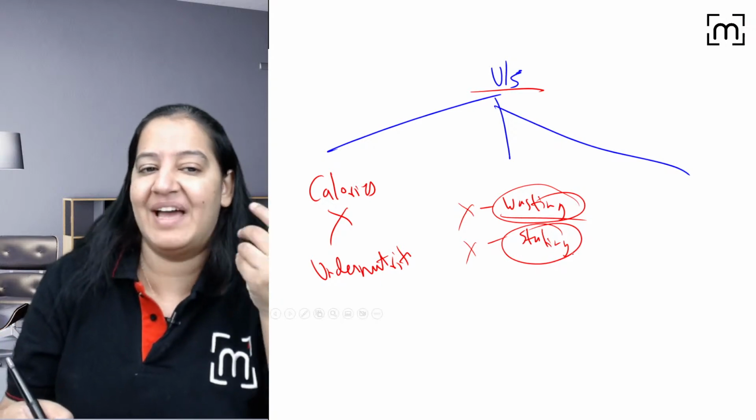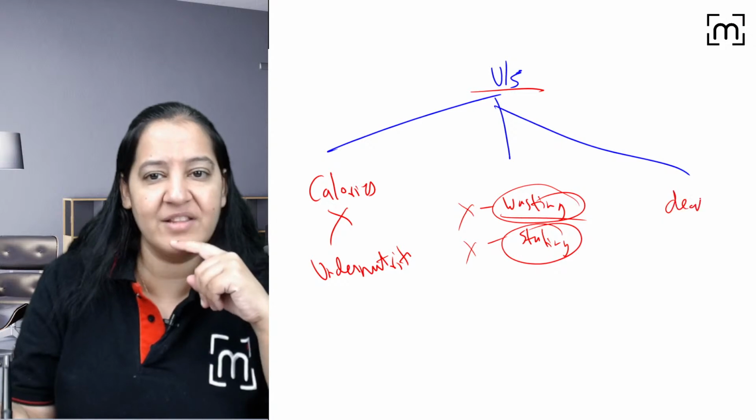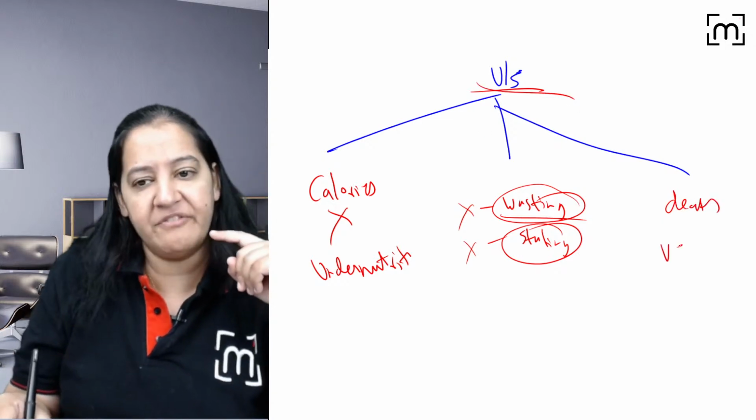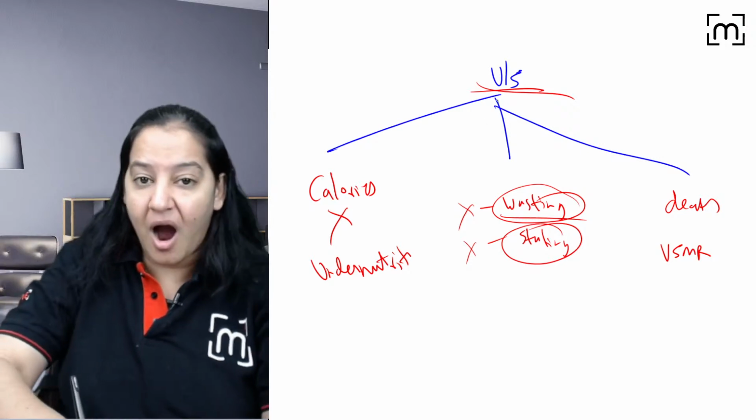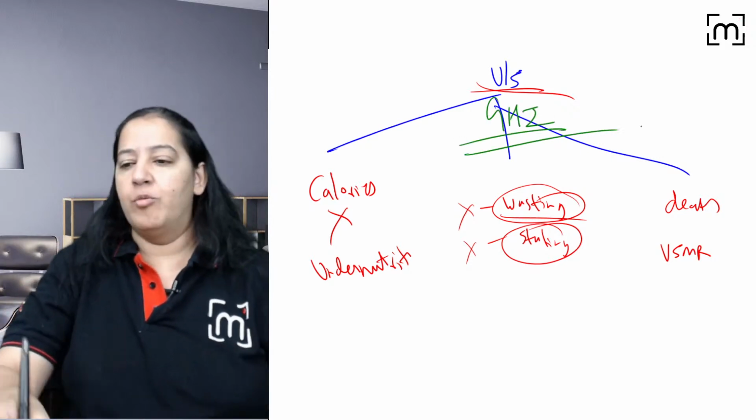And how many children have that? And third, how many deaths are there under 5? That is known as under 5 mortality rate. So looking at the 3 things, you can calculate the hunger in a country. That is known as global hunger index.